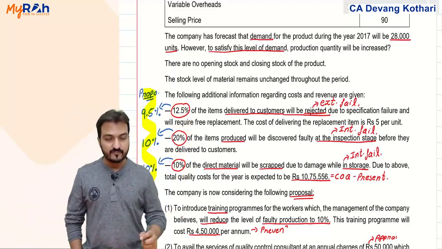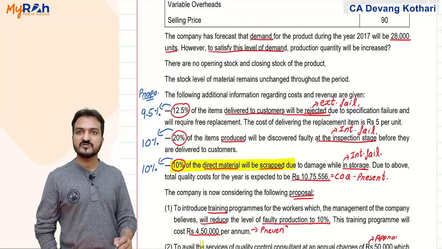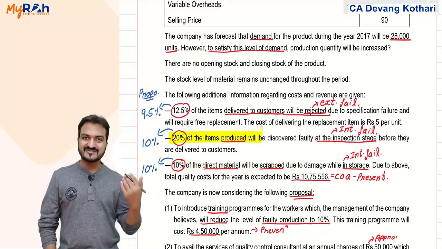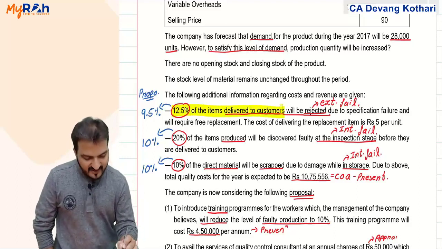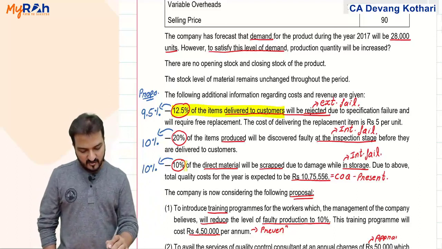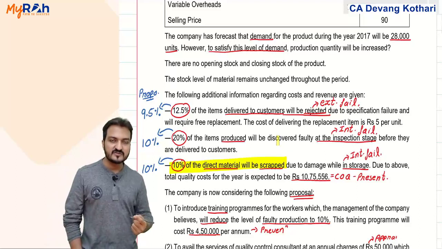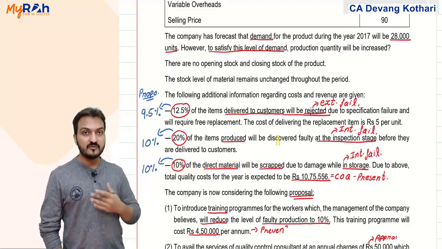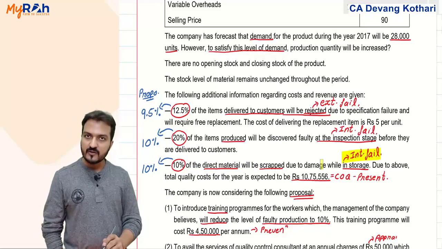So if no prevention cost is incurred, then 10% of direct materials was being scrapped, 20% of the items produced was discovered to be defectives, and 12.5% of the items delivered to the customer turned out to be defectives. Look, if materials were scrapped, did the customer scrap materials or you? Naturally, you scrap the materials. Material does not go to the customer. You only scrapped it because it turned out to be defective. That becomes my internal failure cost.